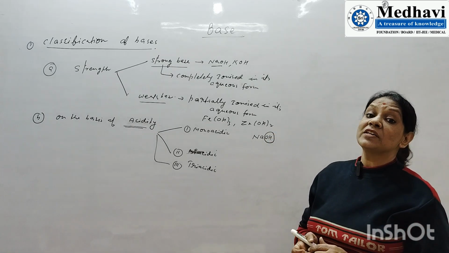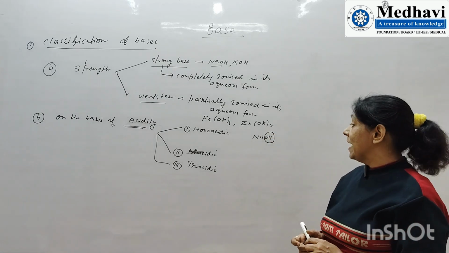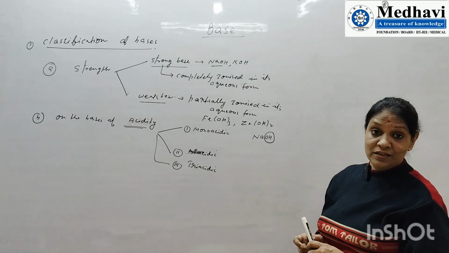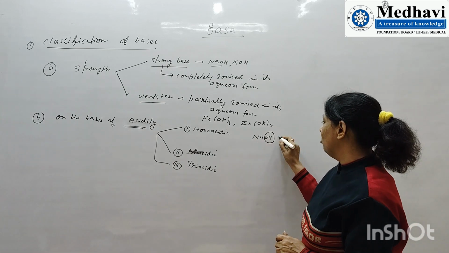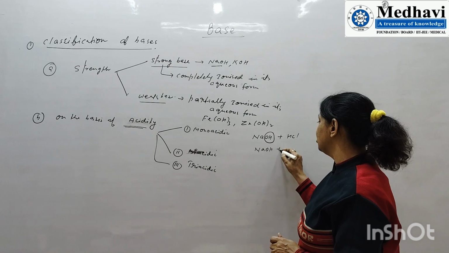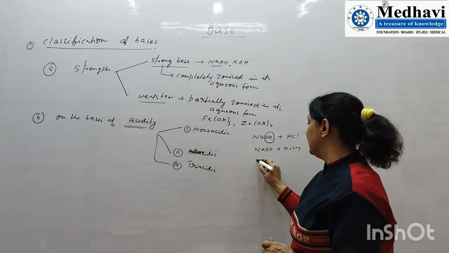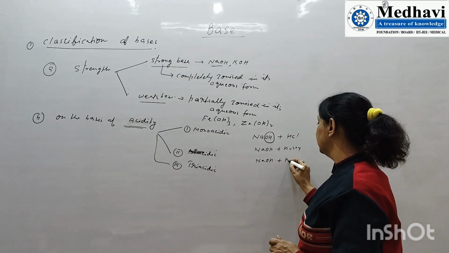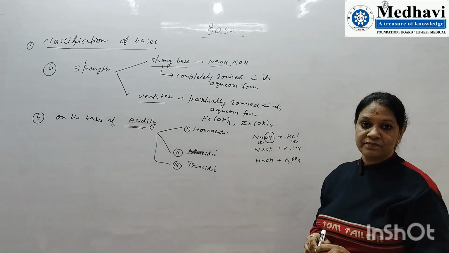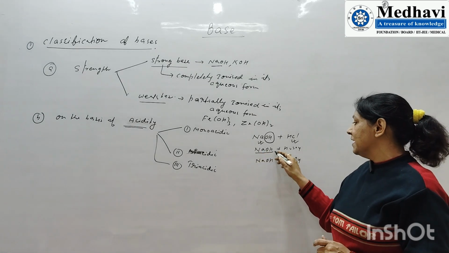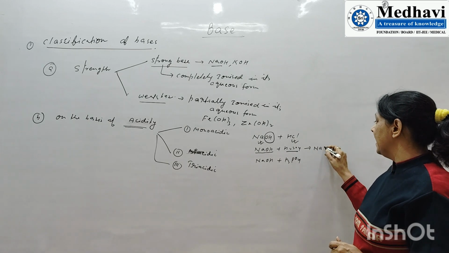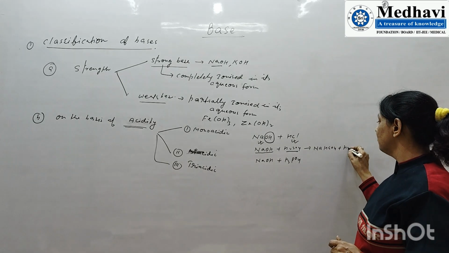If I react NaOH with HCl, or with H2SO4, or with H3PO4, then NaOH is monoacidic. With H2SO4, which is dibasic, the reaction gives NaHSO4 plus H2O.